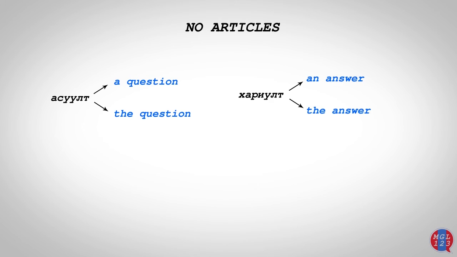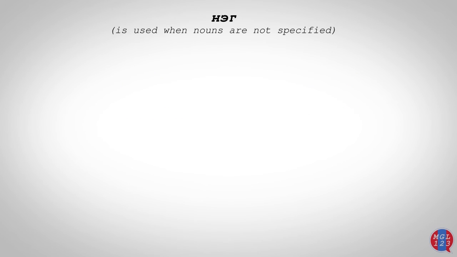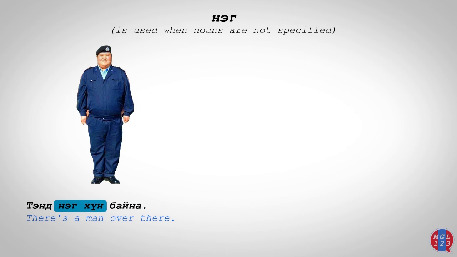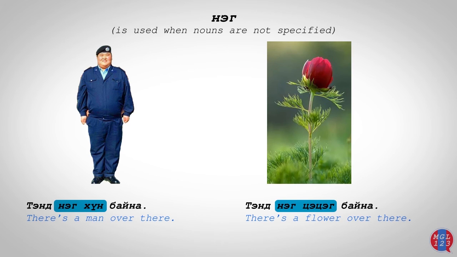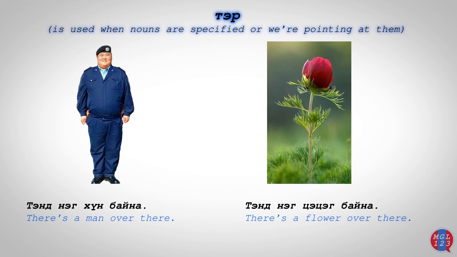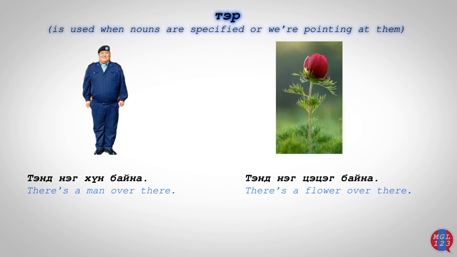In Mongolian, we don't have articles, so asult can mean both a question or the question. Harult can mean an answer or the answer. But we have our own ways to refer to a definite and non-specific noun. When we mention something for the first time, when the noun is not specified, we use nik. The second time you mention the person or the thing, we use tir.